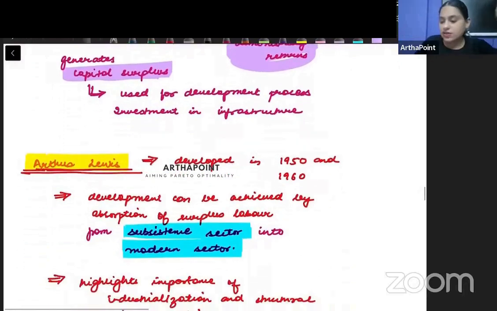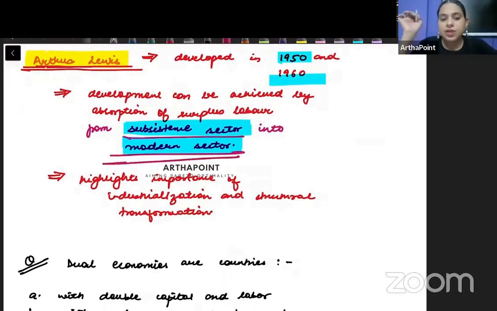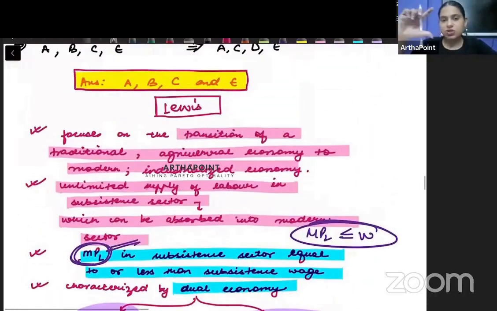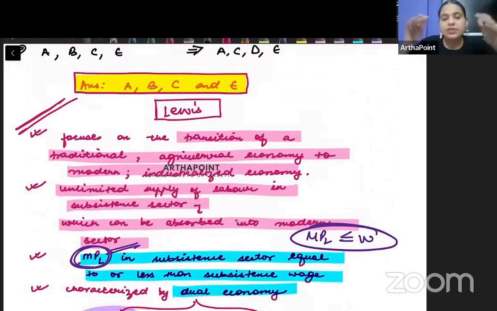Right? It was developed in the 1950s and 1960s, and it simply talks about how you can transform from the subsistence sector to the modern sector. So in just this much, I haven't written a lot, but I think if I prepare my notes in this way, if I write in just 2 paragraphs everything related to the Lewis model, I am sorted for the exam. I know nothing can be asked beyond this in the exam.